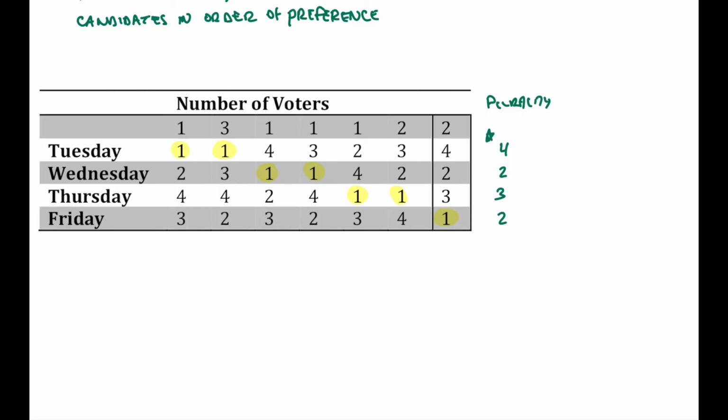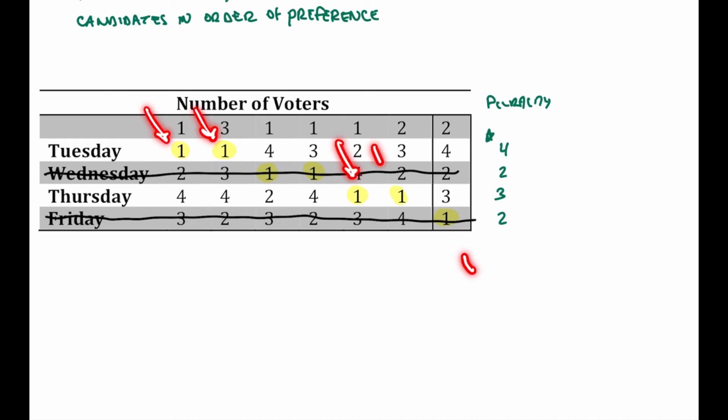The runoff comes in. We've got 2 candidates that have the top 2. Out of a total of 11 votes, if we add everything together, 4 is not the majority of 11. You need at least 6 votes to be considered the majority. So for the runoff, we're going to eliminate all but those top 2 candidates. So we're going to do a runoff between Tuesday and Thursday. Here's where we need to pay attention. Any vote that originally went to one of those candidates stays with those 2 candidates. Any vote that was going to a now eliminated candidate needs to go someplace else.